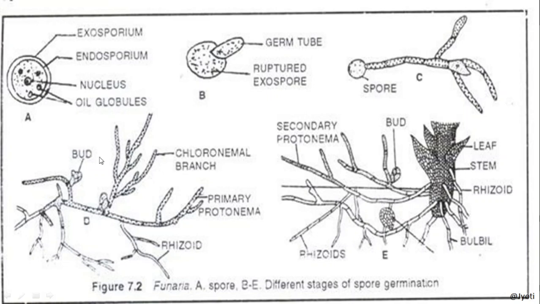Okay, so how it has been developed, here you can see the spore. From the spore gradually it is forming. Okay, when the spore is germinating, you can see that the spore has germinated gradually. Diagram A is a spore, then in B gradually the tube is formed, then here the tube is more elongated and branched. Now it has formed the protonema. This is how the asexual reproduction takes place by the production of spores.